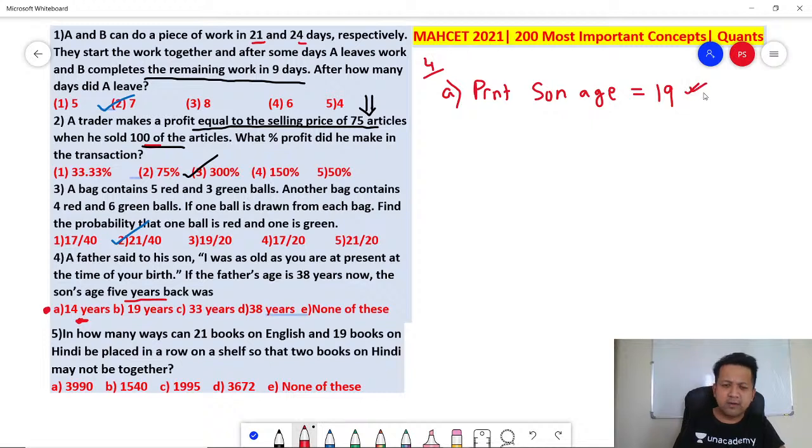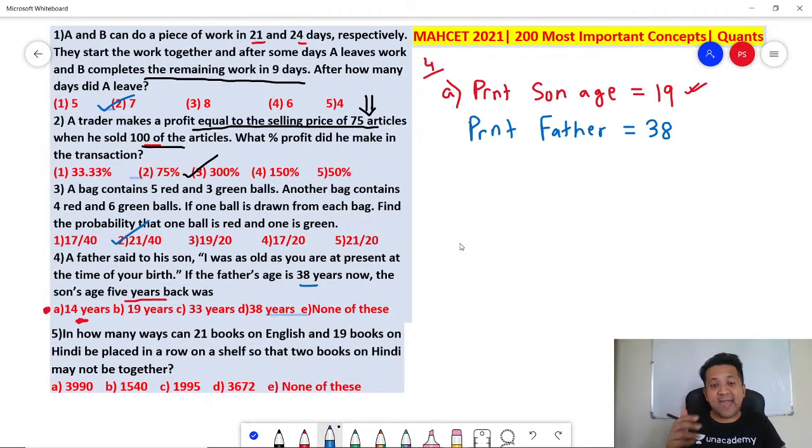Now let's verify if 19 is the correct answer. Father is telling his son, you know what? I was as old as you are at present at the time of your birth. Father's present age is 38. So presently father is 38. He is saying he was as old as the son is now. I am telling you, I was as old as you are.